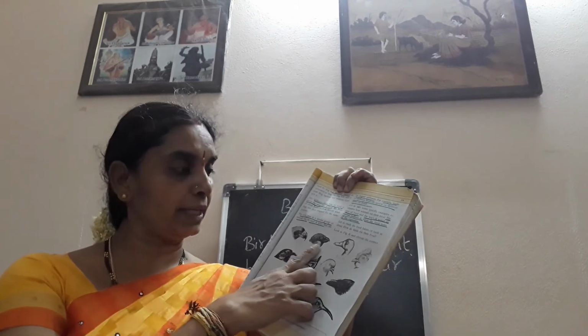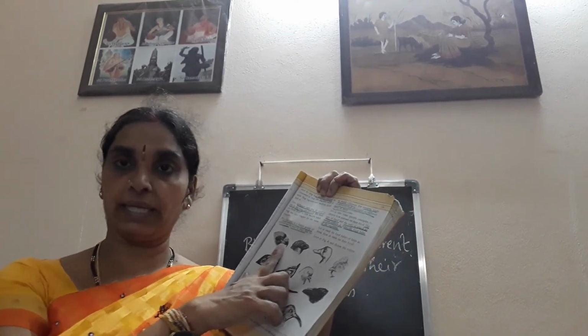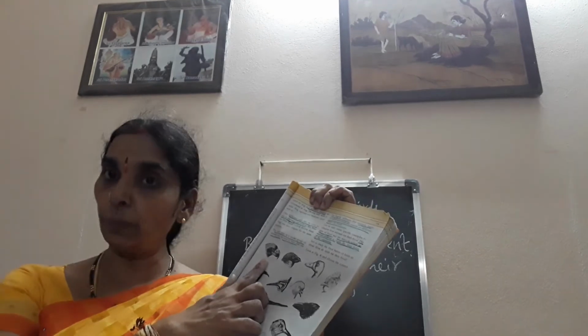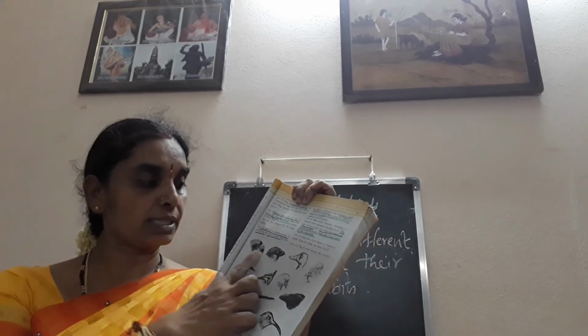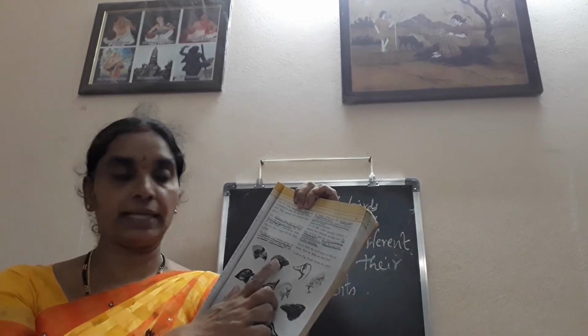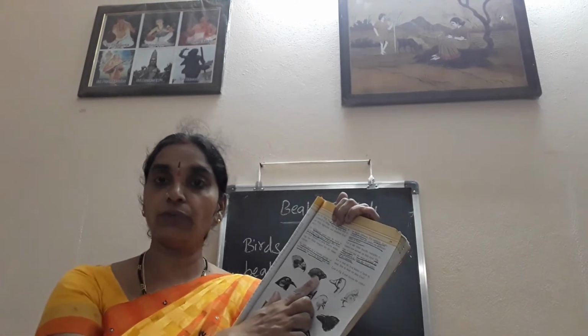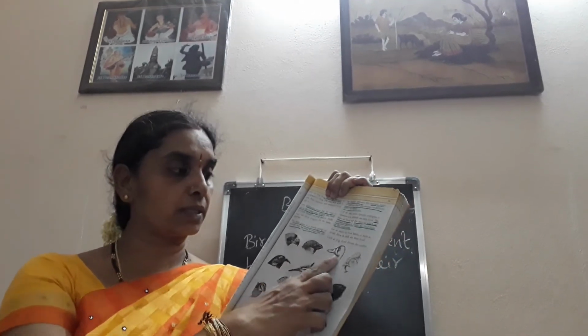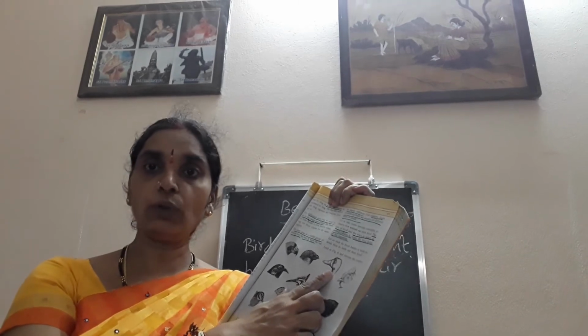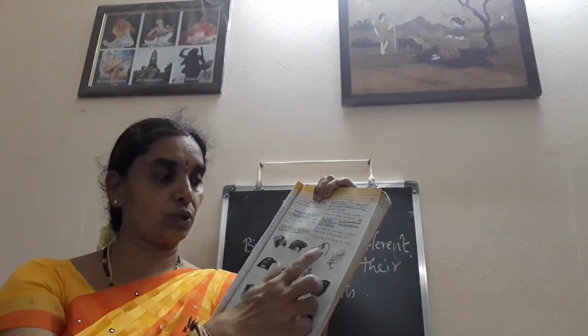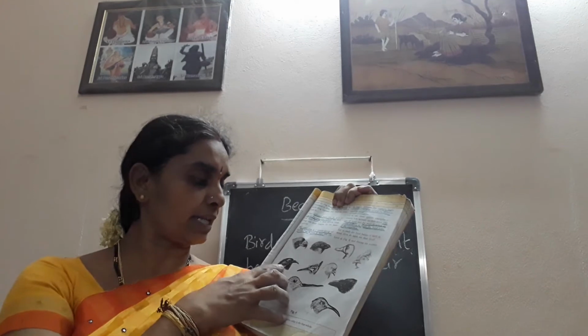It has a hooked beak. See here which type of beak it has and which group it belongs to. Eagle, natural scavenger. Next, pigeon. It is an omnivore. It takes both grains and worms. Duck is also an omnivore. It takes grains and fish also. Hen picks insects and grains.